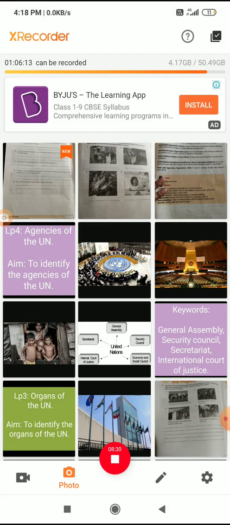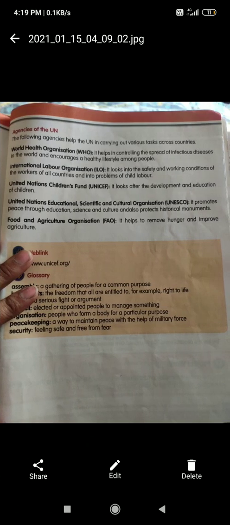Next, open your page number 37 in S4 in volume 3. Students, S3 is not there, so directly we are going through S4. Now you can see the picture, and what you see in the picture, you have to write. Do they tell you anything about any problem that exists today? Match the agencies of the UN from the textbook. You have read these agencies now, so which agency will take care of these problems, you have to write. Next one, page number 38.